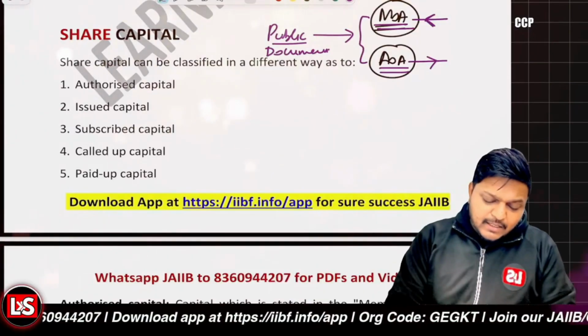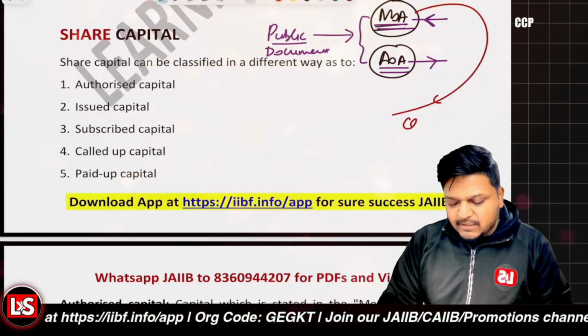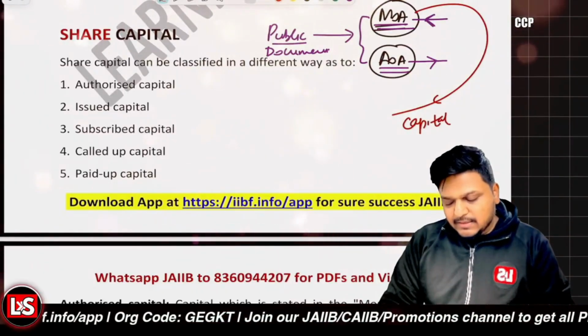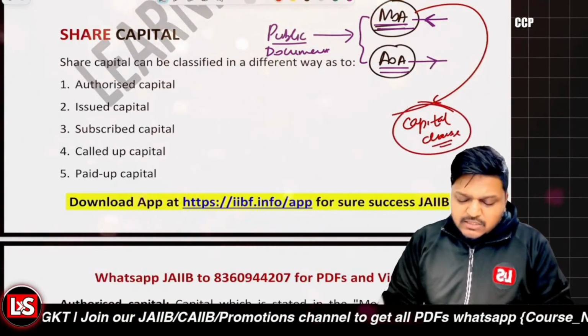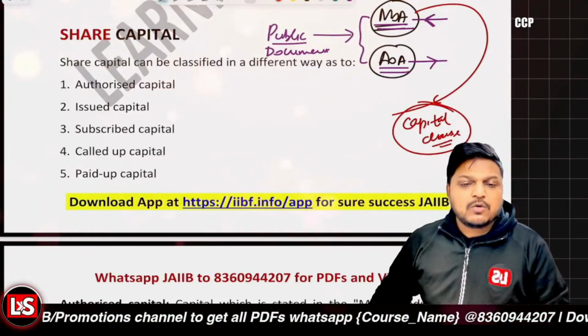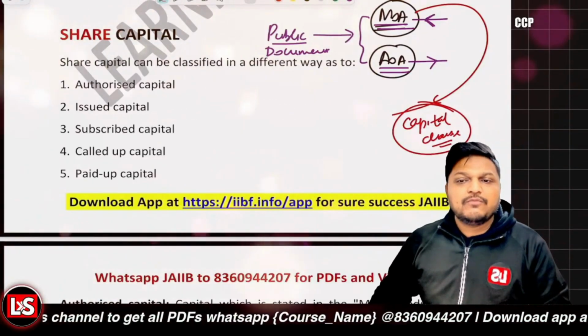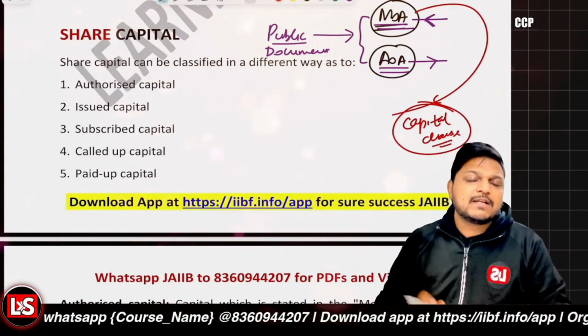And there is an important clause in the MOA, that is the capital clause. Now the capital clause states a maximum amount which can actually be raised by the company.